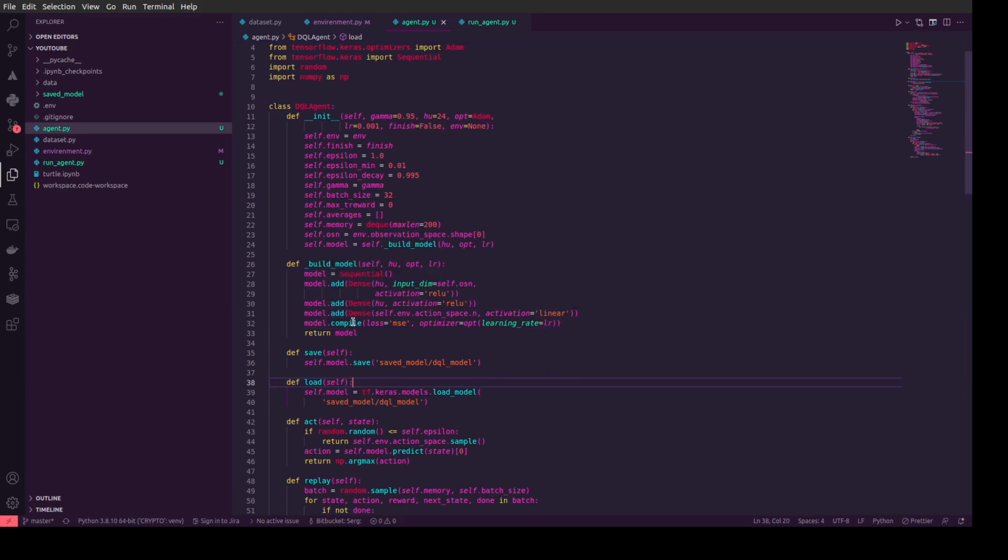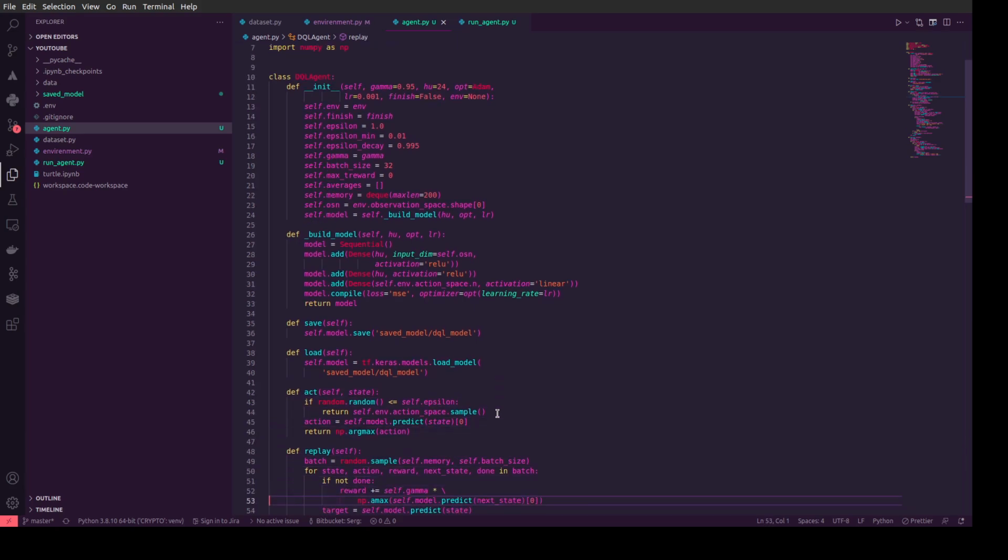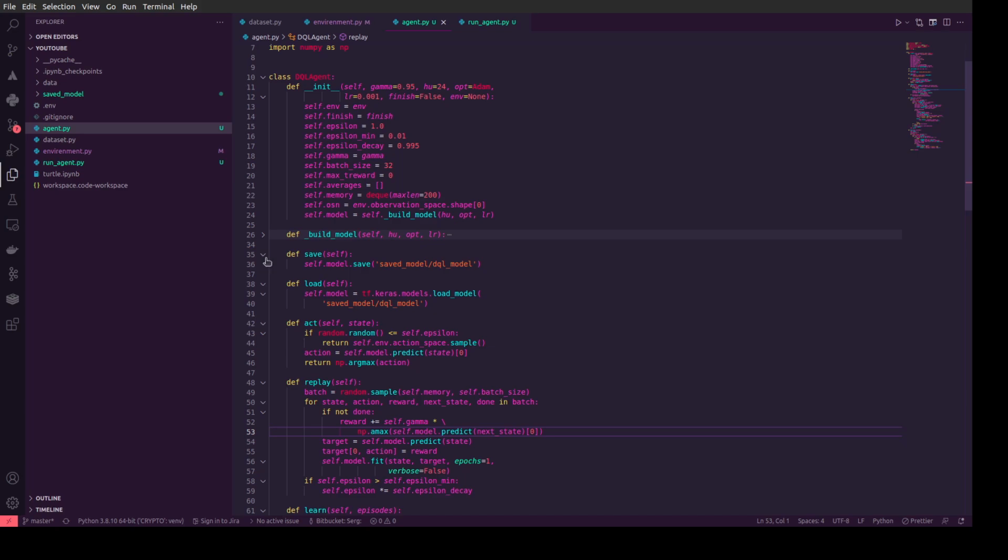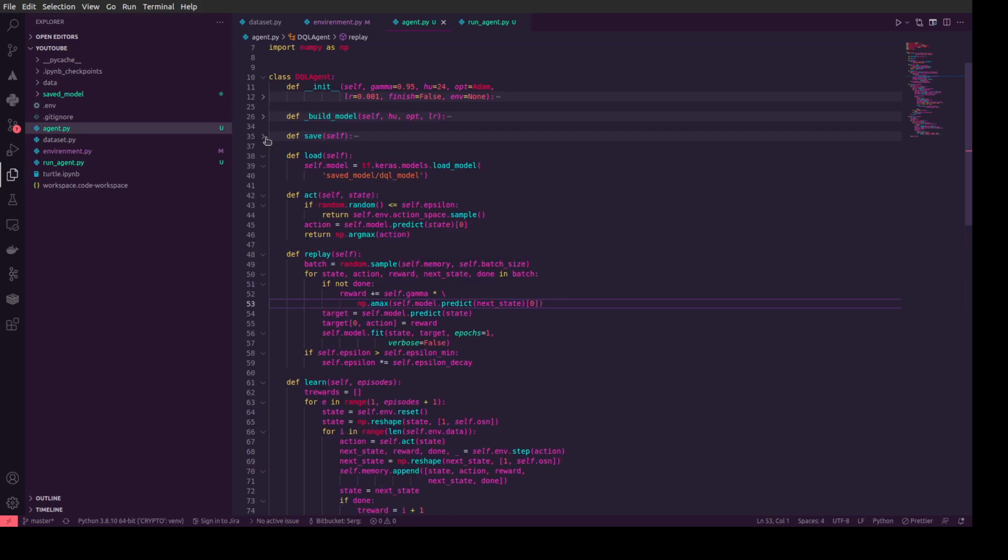When we work with reinforced learning, we need to save this model and load it again when we would like to predict some action in production, or when we would like to test it. Okay, so next, let's hide this value.